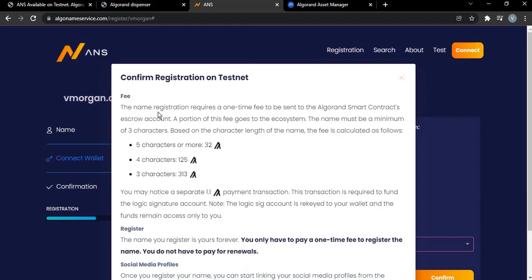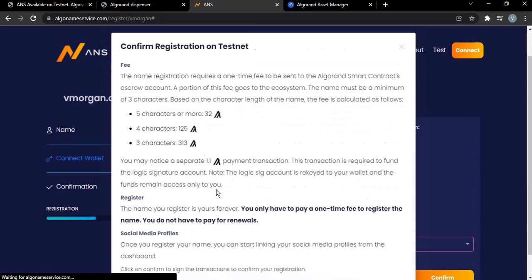So the lesser the number of characters you have in your name, the more. Okay, for me, I have 7 characters, so I'm going to be paying 32 algo. But if you have something like gig or X, you pay more. All right, so that's that.